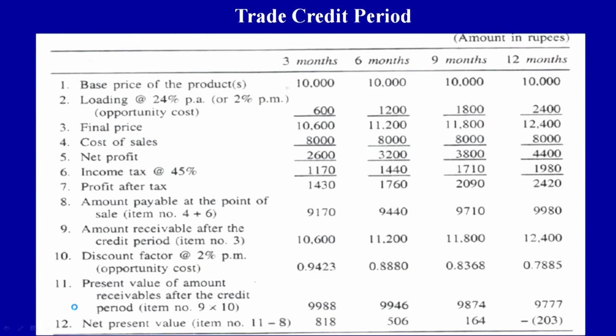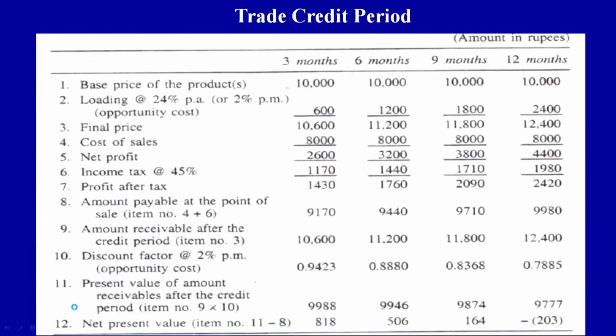Because of that problem of the advanced tax payment system, the seller cannot extend the credit beyond a particular period or beyond a particular date. So, in this case we are taking 4 time periods. First is 3 months, second is 6 months, third is 9 months, fourth is 12 months, right.